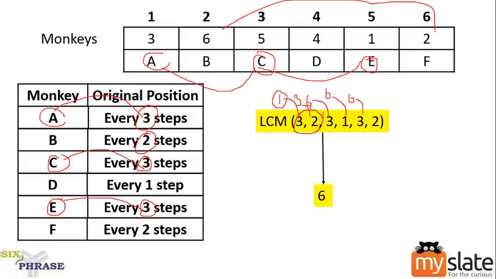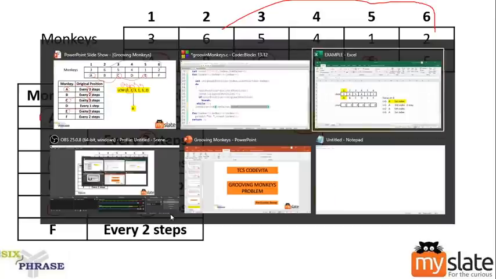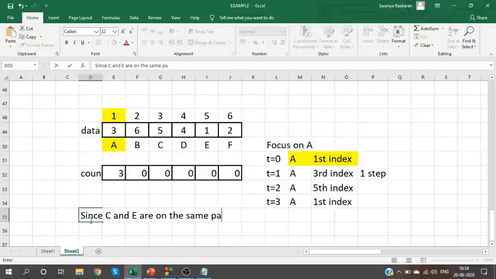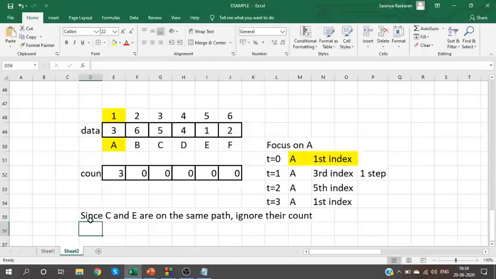So when you calculate LCM, don't calculate it for all the values. When I know that C and E are on the same path, I will choose to ignore their counts. How can I ignore their count?